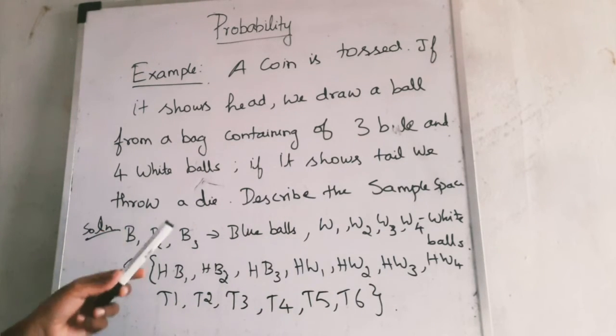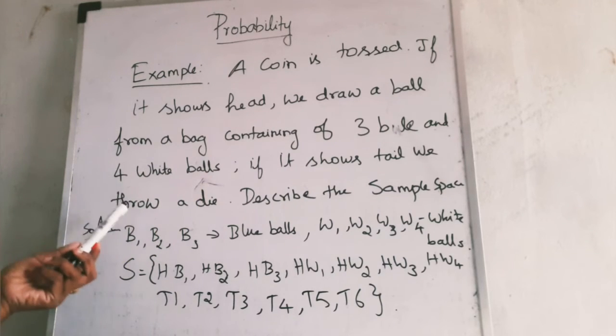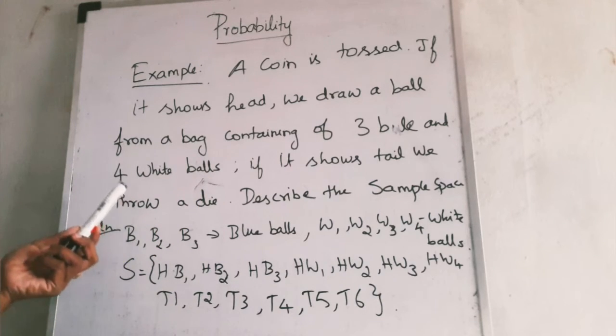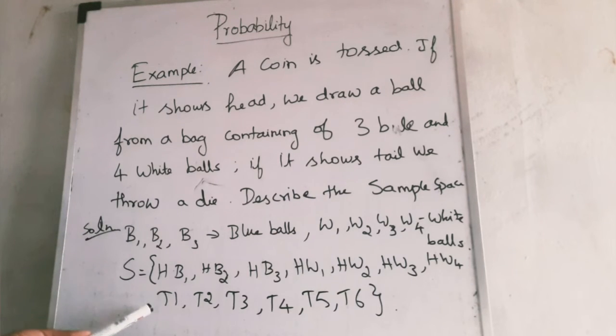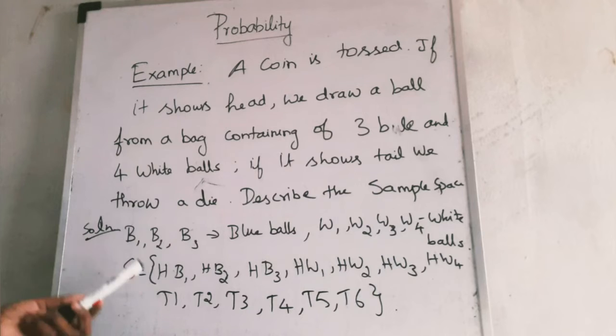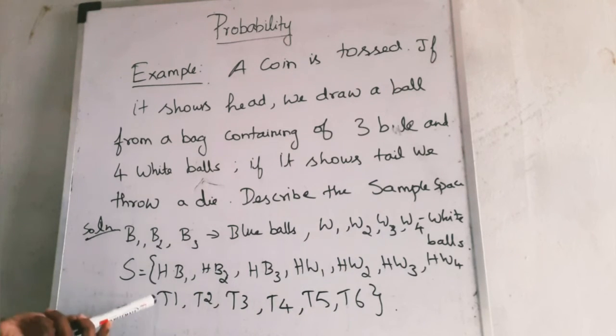Now coming to the next one, when a tail comes, you have to throw a die. Only one die, so the possibility will be 1 to 6 only. So the tail outcomes will be T1, T2, T3, T4, T5 and T6, where T represents the tail and the number represents what you get when you throw the die. This is the sample space for this experiment. As it is not a repeating experiment, we get the answer like this.